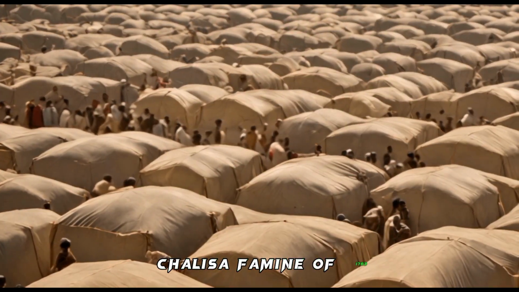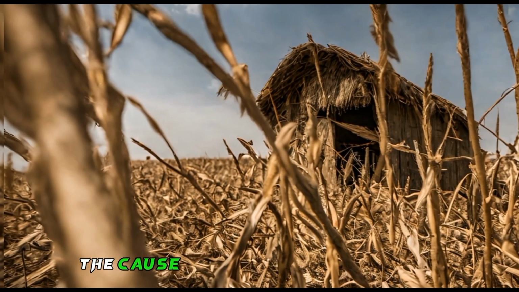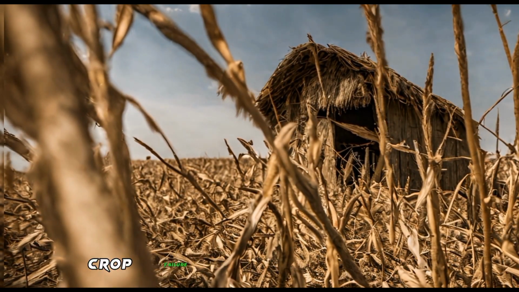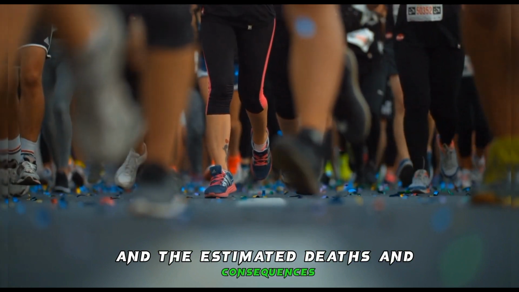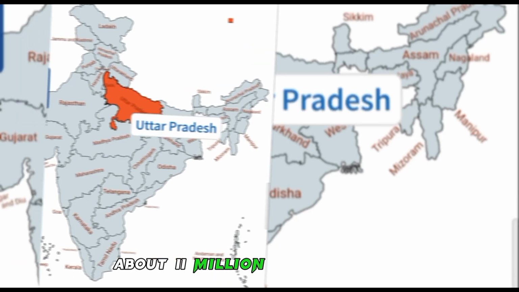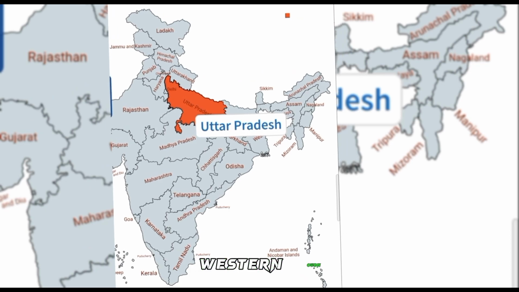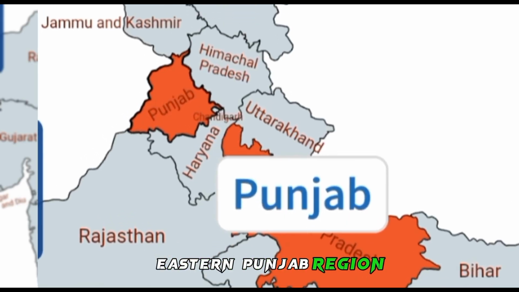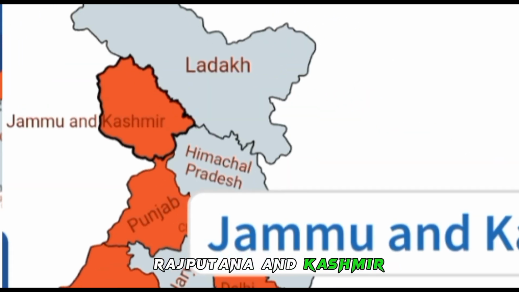Chalisa famine of 1783. The cause of the famine was drought, crop failure, and locust infestation. The estimated deaths and consequences, about 11 million deaths in Delhi, Western Oudh, Eastern Punjab region, Rajputana, and Kashmir.